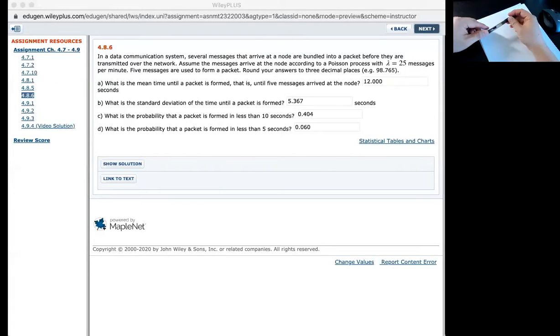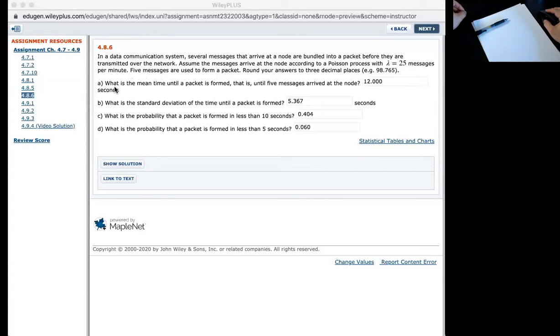Okay, so in this video, I'm going to solve a problem in 4.8, Erlang distribution. In a data communication system, several messages that arrive at a node are bundled into a packet before they are transmitted over the network. Assume the messages arrive at the node according to the Poisson process with lambda is 25 messages per minute. Five messages are used to form a packet, round your answer to 3 decimal places.